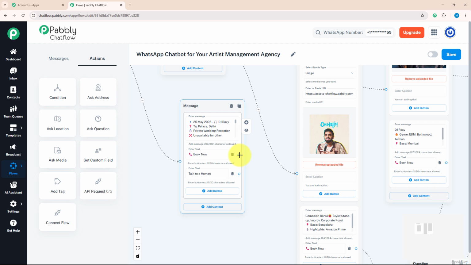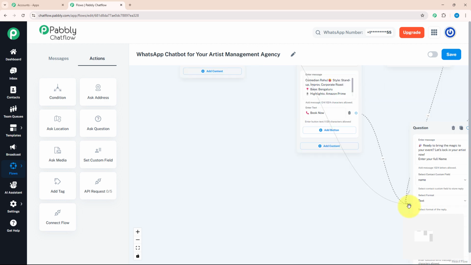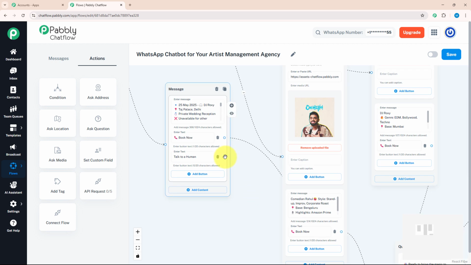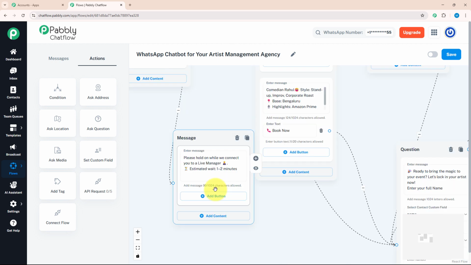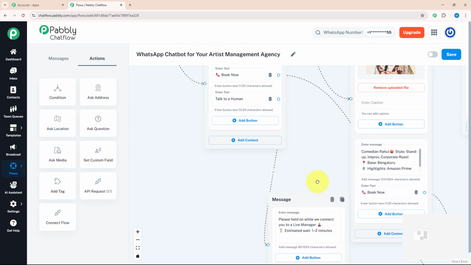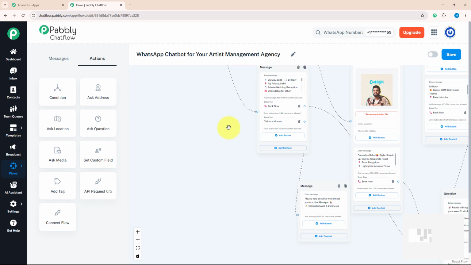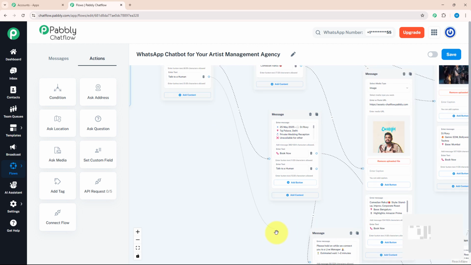With that, I will add action buttons which say book now and talk to a human. I will connect my book now option with our initial question which was this and write a separate message for talk to human. Please hold on while we connect you to the live manager. Estimated wait 1 to 2 minutes. I'm going to connect this message with our talk to human button which was given on the welcome box.